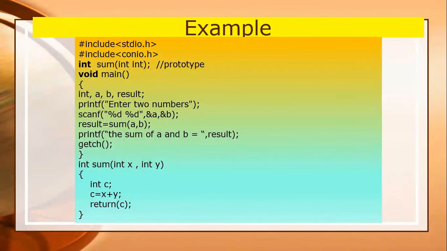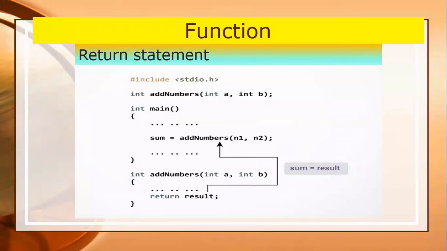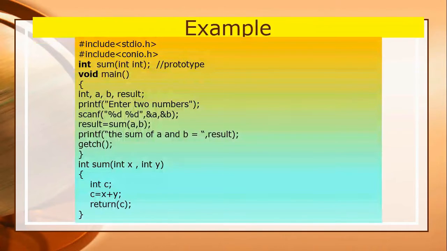Here, with the help of an example, I want to show you how it works. You can see the prototype before void main. In the previous slide I used int main, but in the real example I first want to show the prototype here. The function name is sum. Here there are two parameters written in the prototype. Here a comma is missing; the comma must be there. So this is called a prototype, and the value it will return is of integer type.